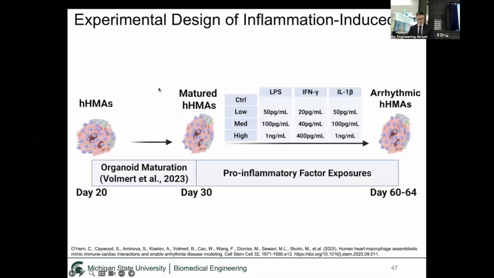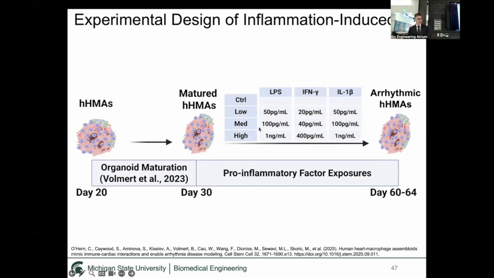So for this experiment, what we did is we subjected our macrophage assembloids to maturation conditions to get our assembloids to the most advanced physiologic age as we possibly could, because atrial fibrillation affects predominantly those who are of old age. Once we got them to that stage, we then exposed them to different pro-inflammatory factors that cause NLRP3 inflammasome activation, such as LPS, interferon gamma, and interleukin-1 beta. And we added them to the media for 30 days.